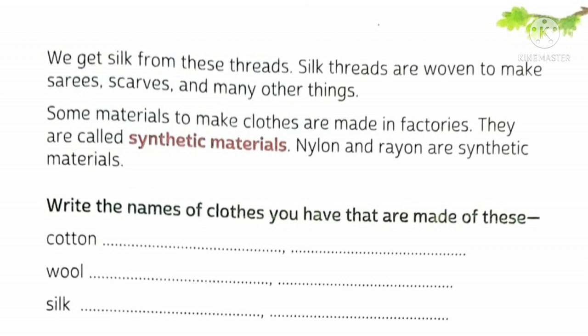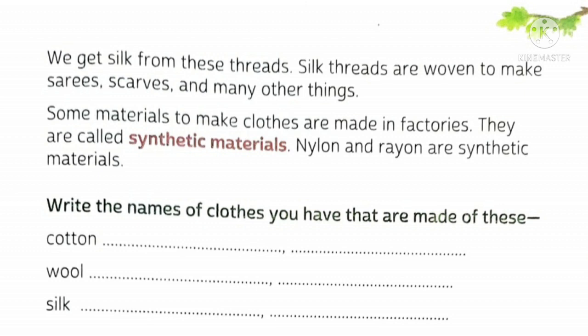Now, write the names of clothes you have that are made of these. You have to write the names of two clothes which you have, made of cotton, wool, and silk. For cotton you can write t-shirt or any other material which you use. For woolen clothes, whatever you have, sweater, cap, socks, you can write. And for silk, if you have anything which is made of silk, then you have to write the names of those clothes.